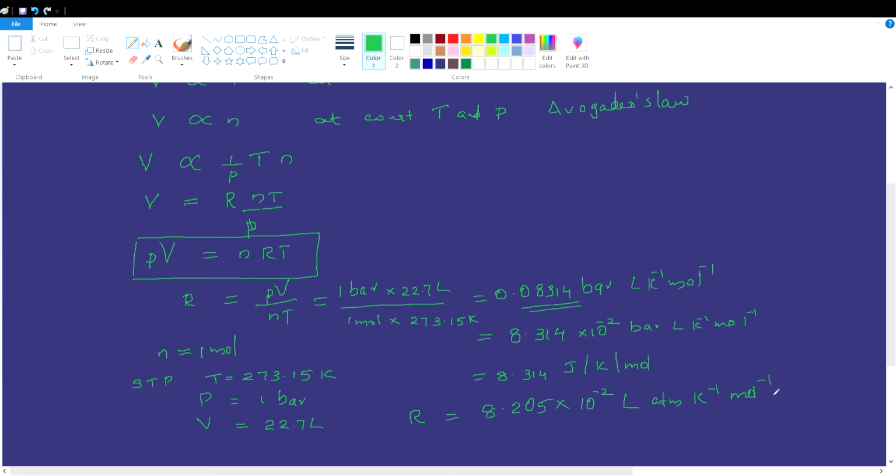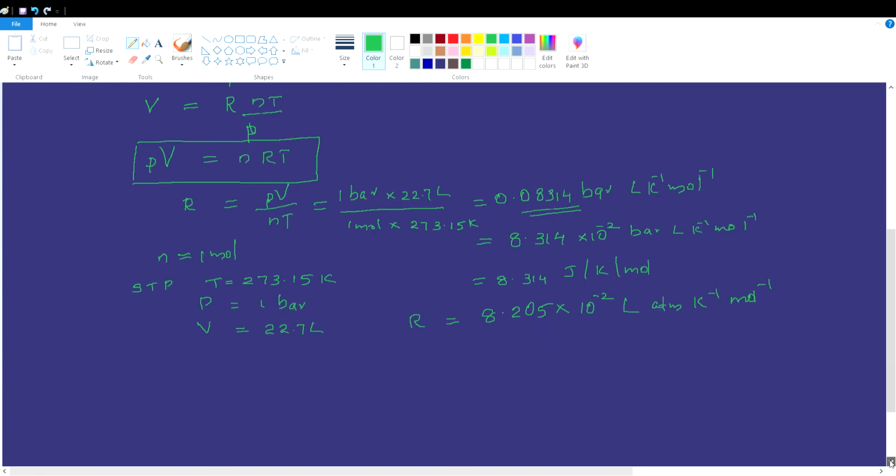So depending upon the unit, there is slight variation in the value of the universal gas constant. This is constant for all gases, means same value for all gases.